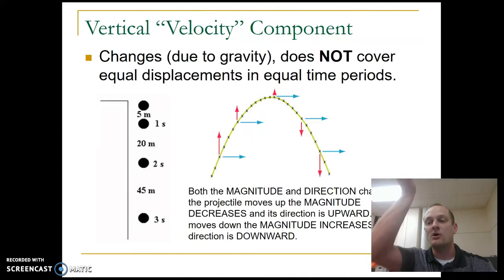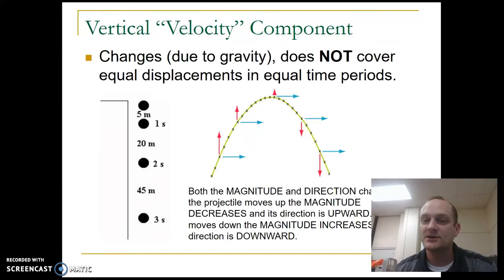This is the same thing if we throw a ball straight up and then it comes straight back down. At the very peak, the velocity in the y direction is zero. Then the velocity changes directions. Now it's coming back down. So I have a downward velocity, and as it goes down, it gets faster and faster. So the y component of velocity increases in magnitude on the way back down.